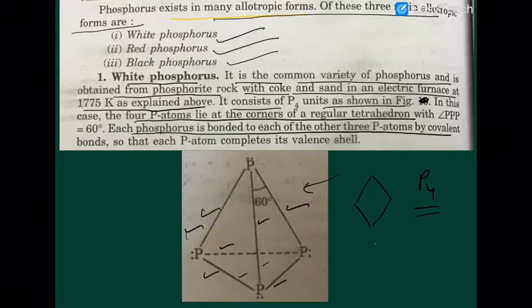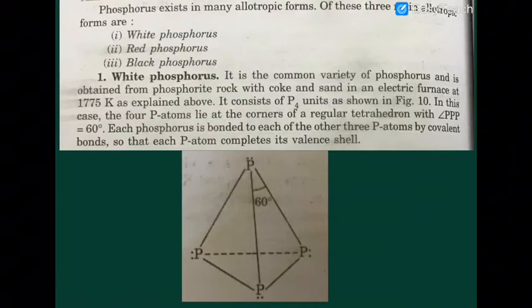So every phosphorus atom is bonded to 3 others. Now in this case the P-P-P bond angle becomes 60 degrees. That you have to understand.